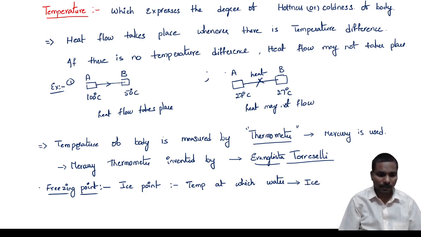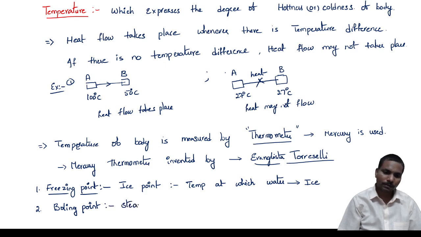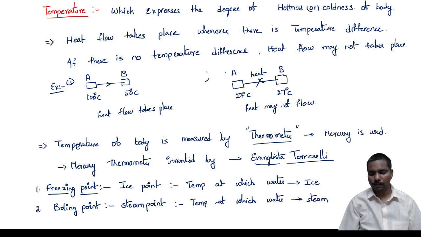And the second one, boiling point. It is also called the steam point. As the name says, it is the temperature at which water becomes steam.